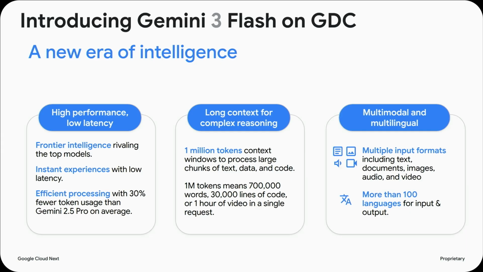The long context. This is absolutely important for those coding tasks that Rohan mentioned, but also for all the video analytics. It can take 1 million tokens, and we are enabling that on GDC. What this means is you can basically upload your GitHub code and actually have it reason through it, and this is what we do today on the GDC side.